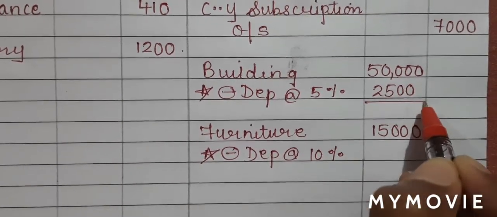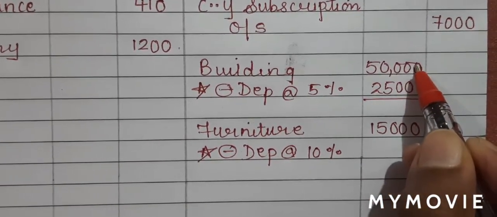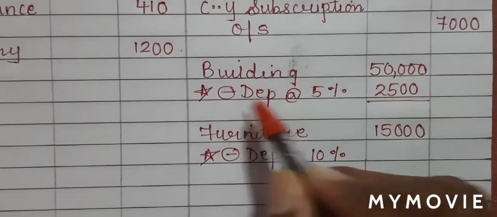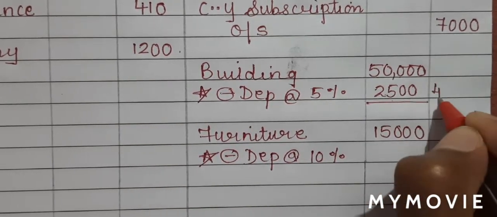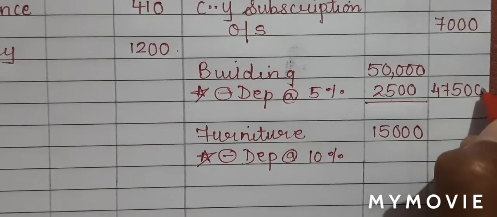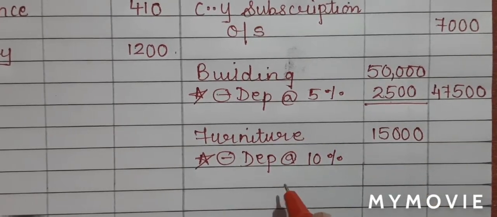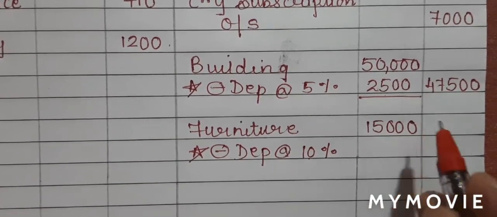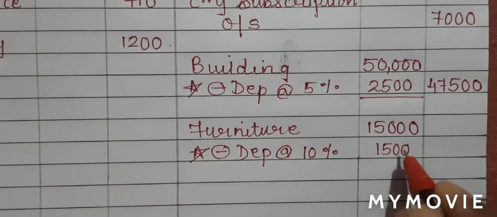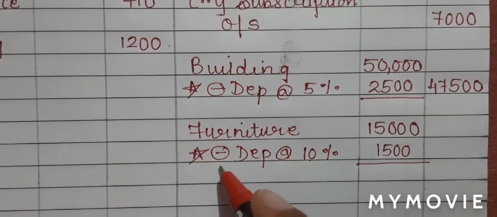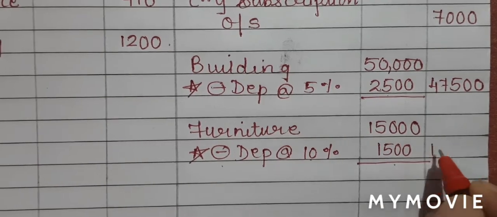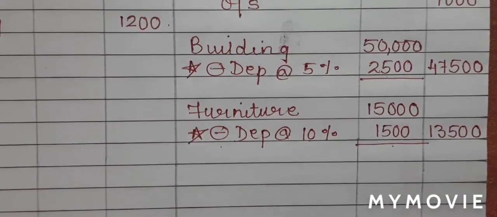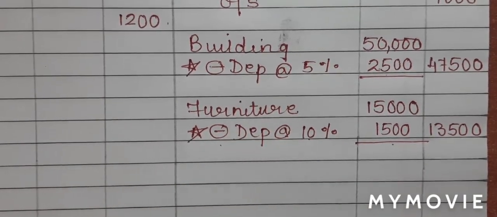Students, how can you get it in a simpler way? 10% is 5,000. Half of that will be 2,500. So 50,000 minus 2,500, you will get 47,500. I will also do the calculation for furniture. 15,000, 10%. When it is 10%, you just take out a 0. So it will be 1,500. So 15,000 minus 1,500 will give me 13,500. This is the first effect for depreciation on building and furniture.